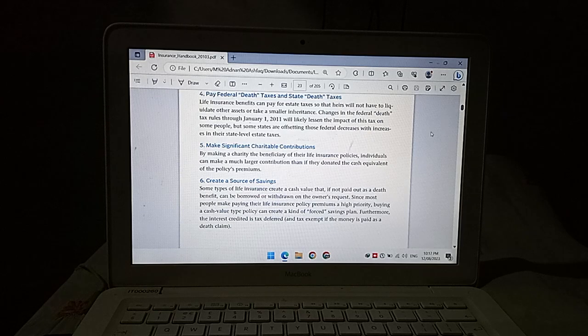Create a source of savings. Some types of life insurance create a cash value that, if not paid out as a death benefit, can be borrowed or withdrawn on the owner's request. Since most people make paying their life insurance policy premiums a high priority, buying a cash value type policy can create a kind of forced savings plan. Furthermore, the interest created is tax deferred and tax exempt if the money is paid as a death claim.